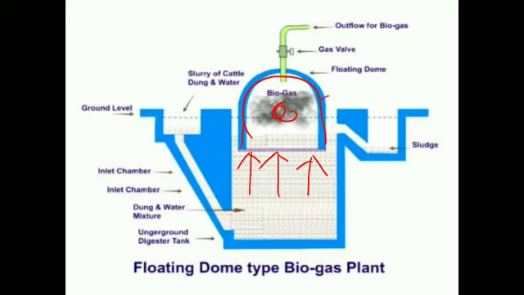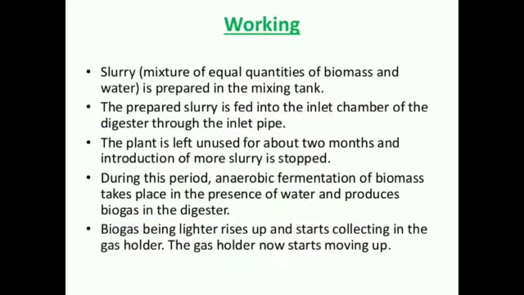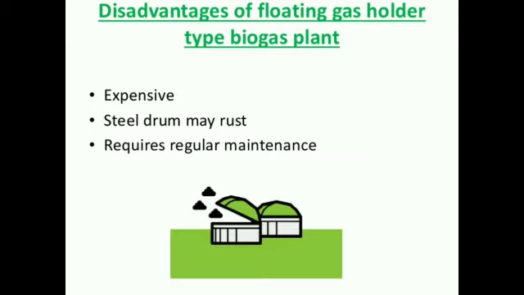Third, as the biogas is generated after fermentation, the gas holder floats around itself. So this is the basic difference between the fixed gas holder type and floating gas holder type of biogas plant. Otherwise, all the construction and working of the biogas plant is the same.